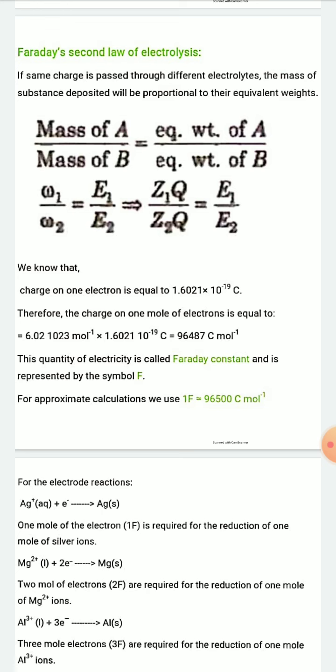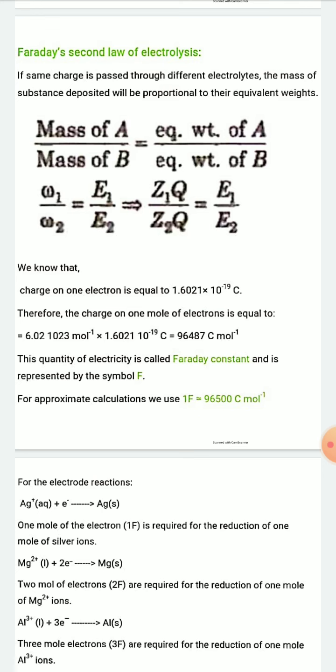According to the second law of Faraday of electrolysis, if the same charge is passed through different electrolytes, the mass of substance deposited will be proportional to their equivalent weights.